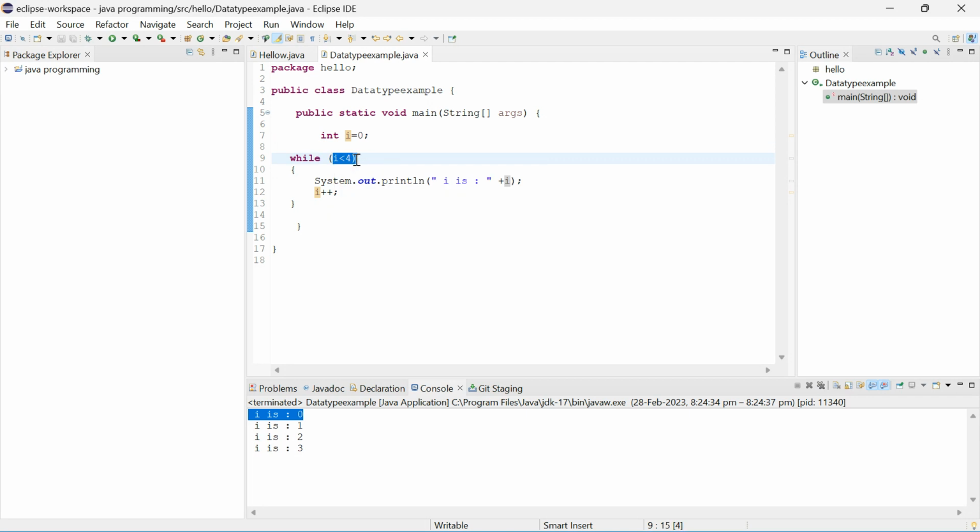What is the I value now? What is the I value? It is 1, not 0. Okay, 1 is less than 4, right? So the statement will get executed again.